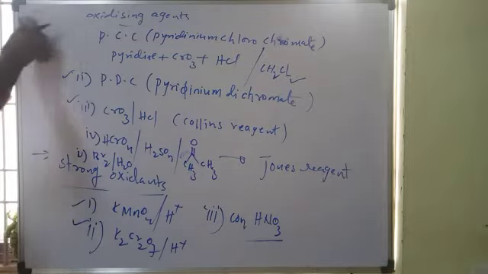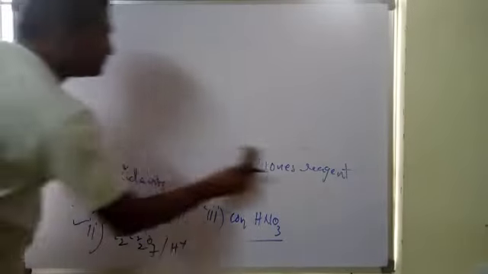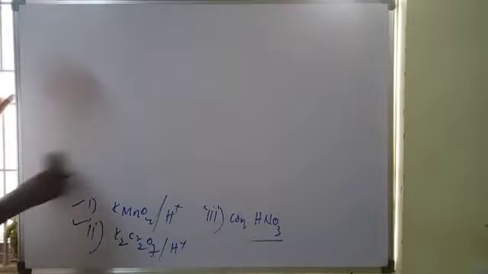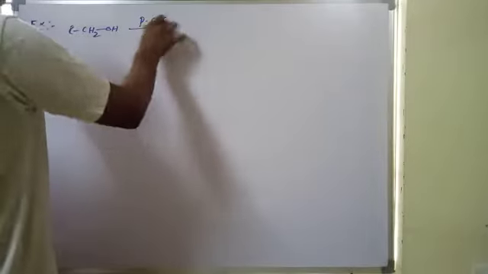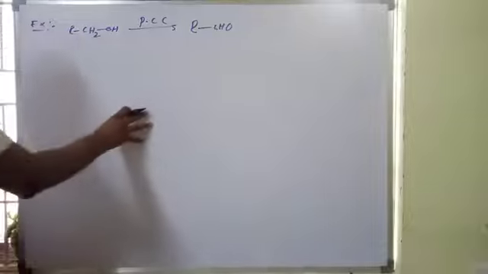Next, in the presence of mild oxidizing agents, for example a primary alcohol RCH2OH, if you use PCC, pyridinium chlorochromate, the product is an aldehyde.